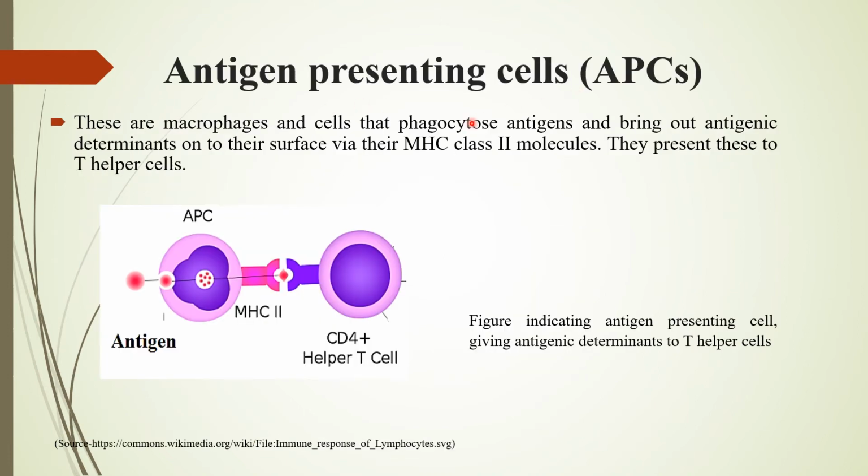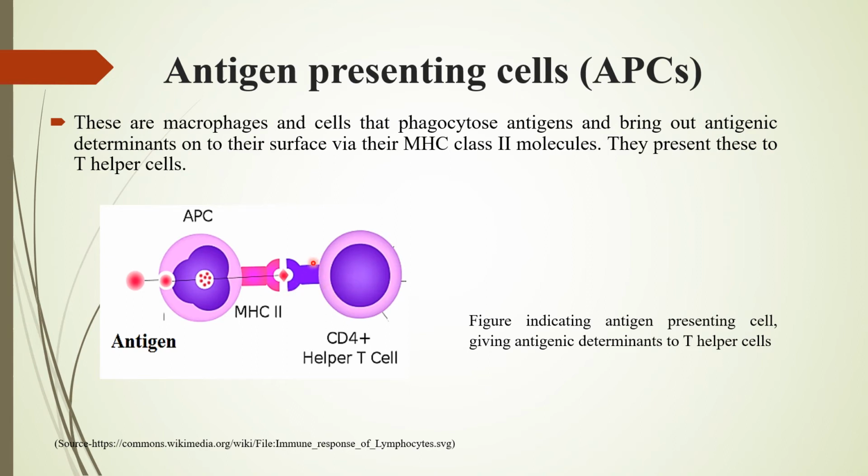Now, what are these antigen presenting cells, abbreviated as APCs? These are the ones which phagocytize or take up the antigen, process it, and bring out only that antigenic determinant which can stimulate the T cells onto their surface. These antigen presenting cells have MHC class 2. Once they have taken up the antigen, they process it and bring out that antigenic determinant onto their surface and present it to T helper cells.